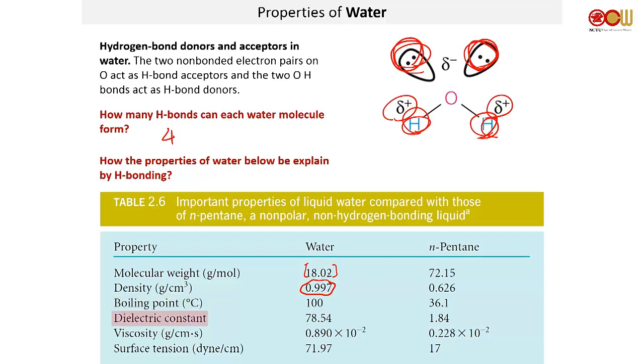Dielectric constant, okay, because it has very strong hydrogen bonding features, it can shield charges very well. That's why it has a very high dielectric constant. Viscosity. Viscosity is how viscous this thing is. Okay, viscosity is also relatively high. That is because it binds very tight. Okay, surface tension, same thing. Okay, so hydrogen bonds are super strong. As a result, it makes your liquid like to glue together.